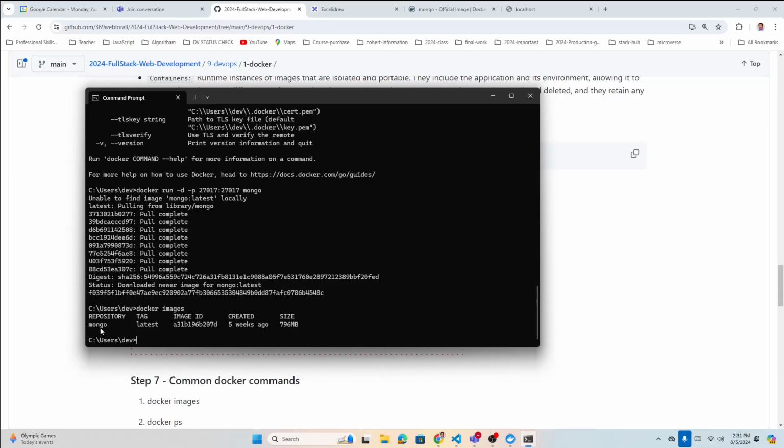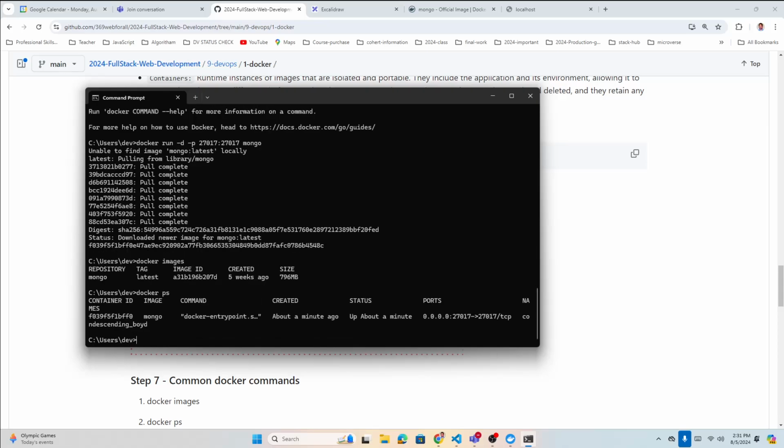I have only one image, that is Mongo. If I say Docker PS, it will tell me how many containers are running inside my Docker engine. So I have only one container running. This is the name of the container.